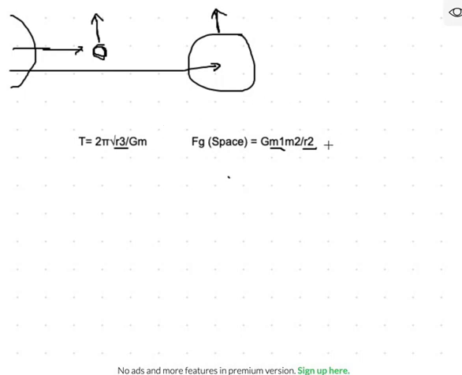So yes, increasing the mass by itself and not changing the radius would result in Jupiter having a greater force, but because its distance is also about 15 times greater than Mercury's and that number gets squared, the force acting on Jupiter is actually going to be smaller, which is why it ends up with a longer orbital period and why we also have to consider the distance between a planet and the sun, not just the size of a planet, when we're talking about orbital period and also when we're talking about orbital speed.